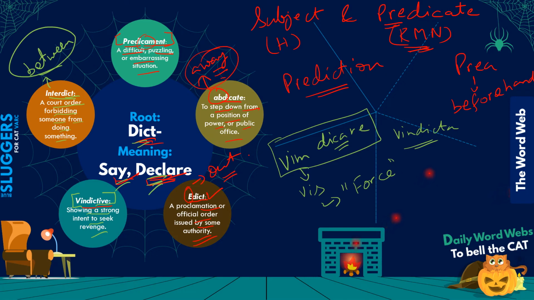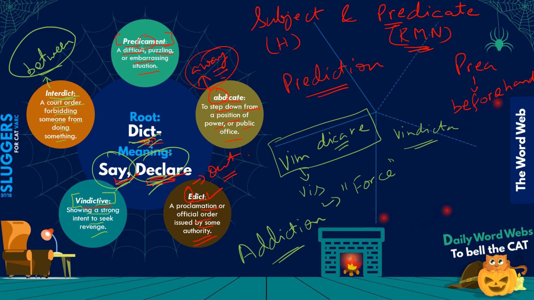So by the way, not indictment, it's interdict. To interdict is to bring in a court order that forbids someone from doing something. That will be interdict for you. Okay. By the way, another term that we can derive from dict, which you would have never guessed probably, is addiction. In fact, addiction also comes from the same root dict, which means to say something or to declare something. And again, this is a very good example of how the meaning of words evolves over time, right?